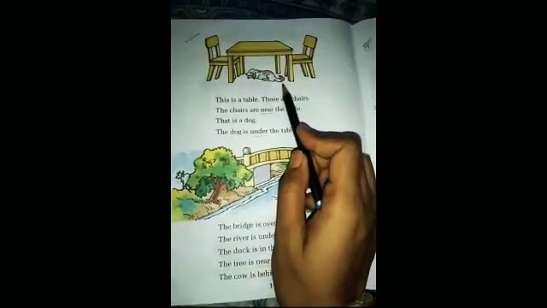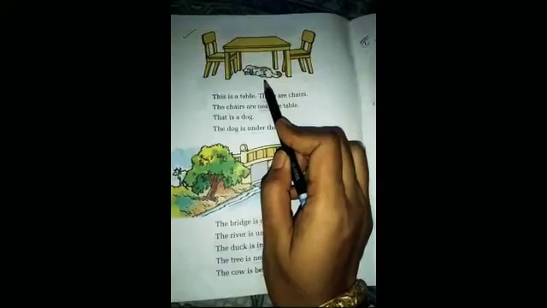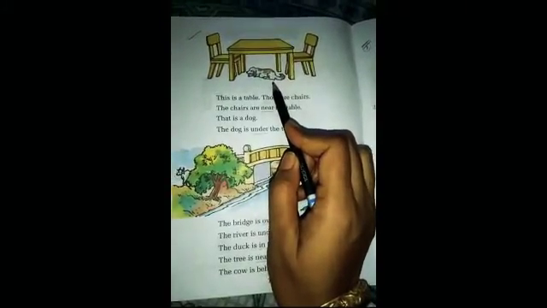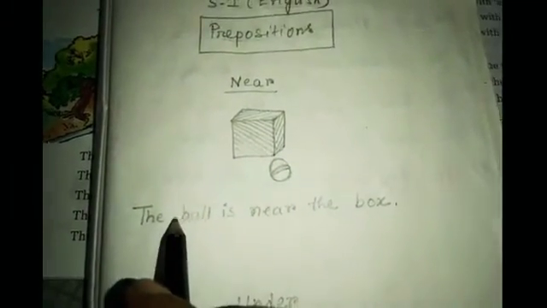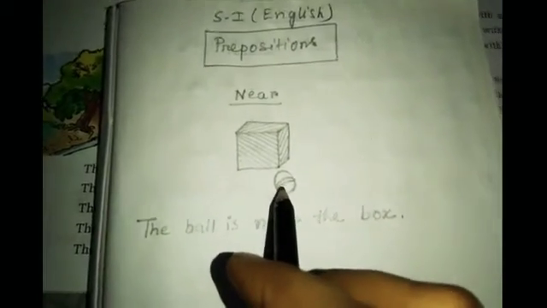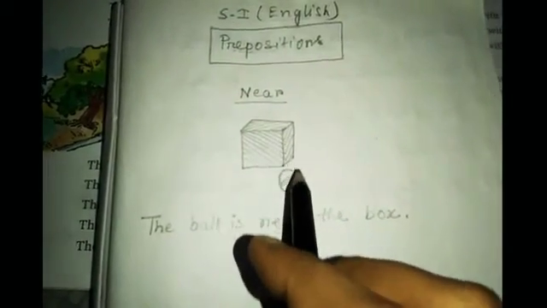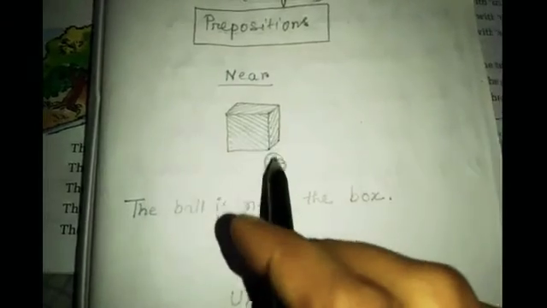That is a dog. The dog is under the table. Look here. This is the picture of a box and this is the picture of a ball. The ball is near the box. See this picture. Where is the ball? The ball is near the box. So the word near tells us the position of this ball.